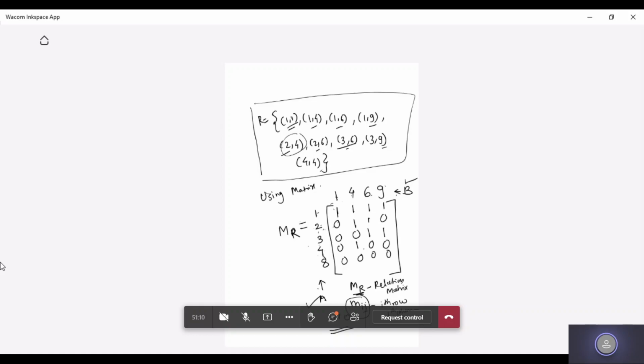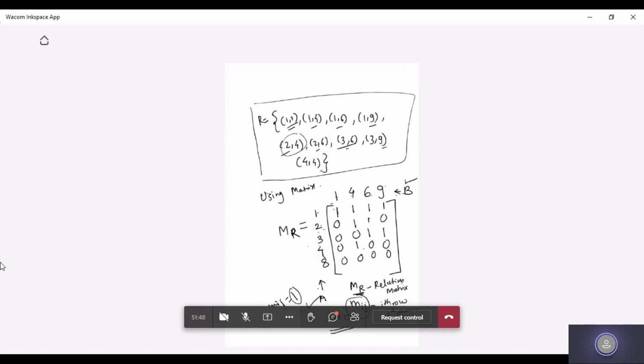The number of rows in MR will be equal to the number of elements in A, and the number of columns in MR will be equal to the number of elements in B. If Mij is equal to 1, it shows that the elements in the ith row and jth column are related to each other. If the value is 0, those elements are not related to each other. These are the representations of a relation.